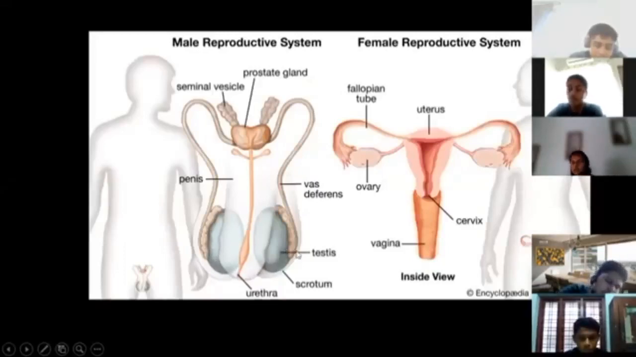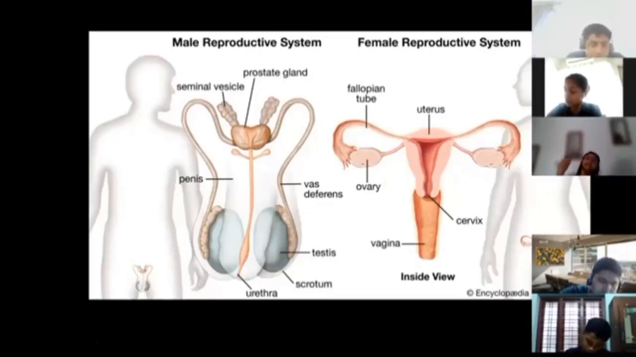There are 2 testes in males, and they are kept outside the body in a sac which is known as the scrotum. Why are they kept outside the abdomen or outside the body? Because the production of the sperm requires a lower temperature. So keeping them outside the body ensures a temperature 2 to 3 degrees Celsius lower than body temperature, which is very advantageous for the production of the sperms.